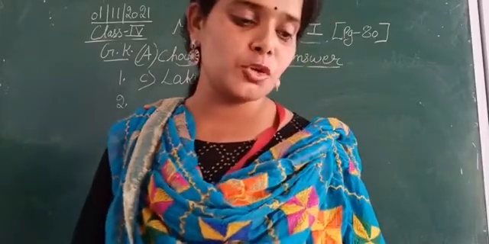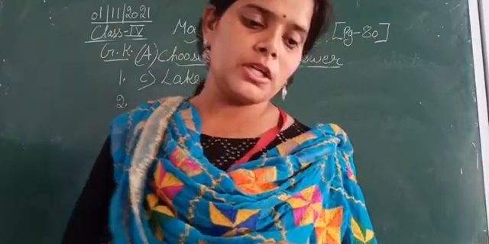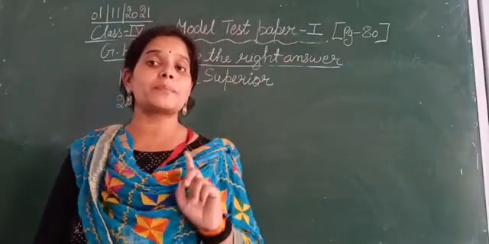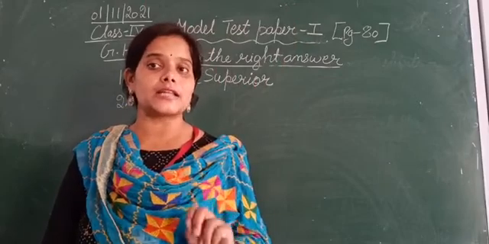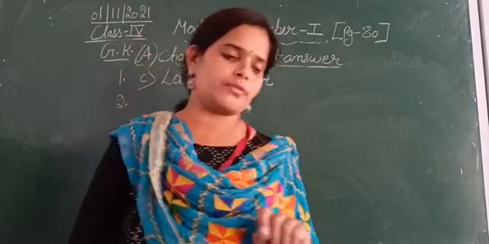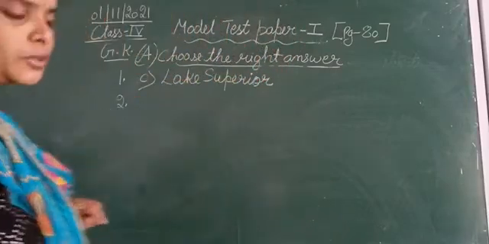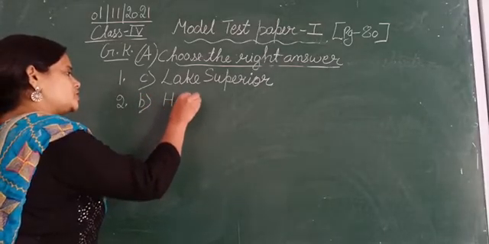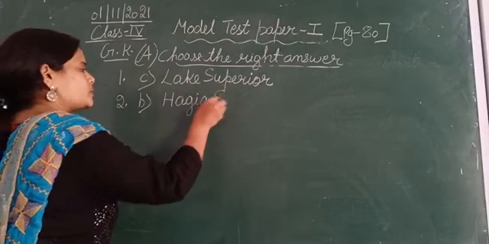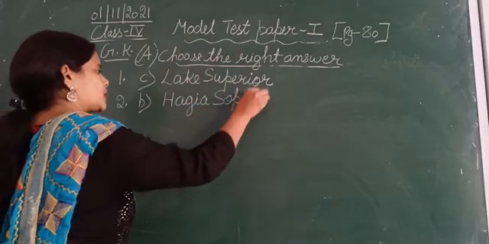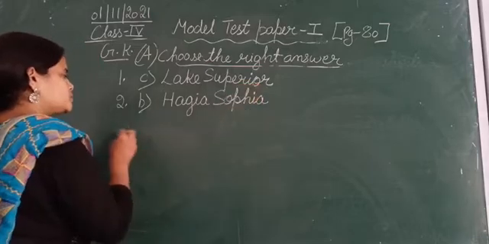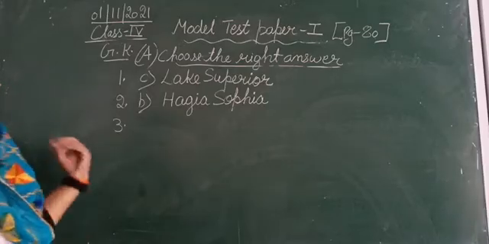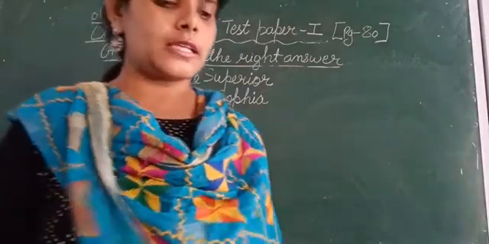The options are Blue Mosque, Hagia Sophia, or Abern Gallipoli Mosque. So the answer is Hagia Sophia. Hagia Sophia is a museum located in Istanbul, Turkey. So the answer for question number 2 is option B, Hagia Sophia. Okay, this is the B1. Moving next to the C1, the third one.